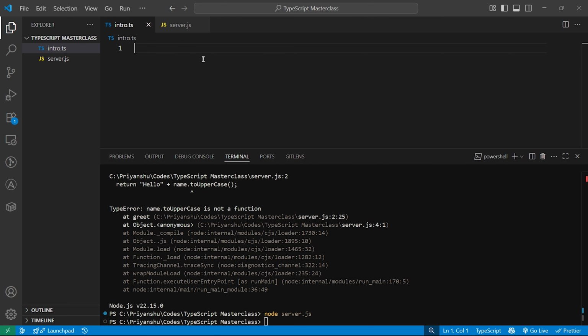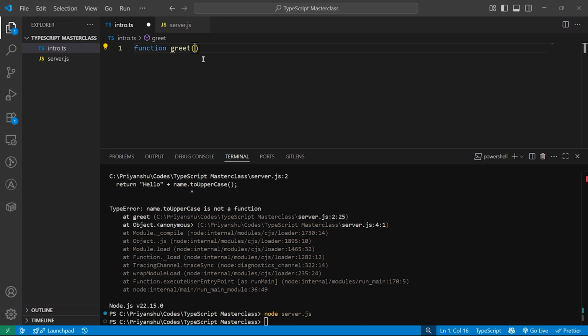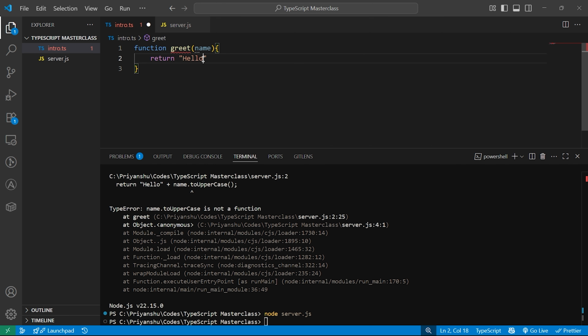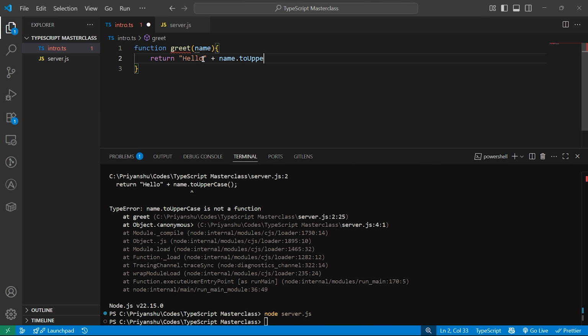Now let's write the same function in TypeScript. Function greet, and here I will pass the same name, and return hello plus name dot toUpperCase. And as I'm writing here, we get an issue: duplicate function implementation, function greet name any string overload. But this is not an issue, we can just ignore this for now.